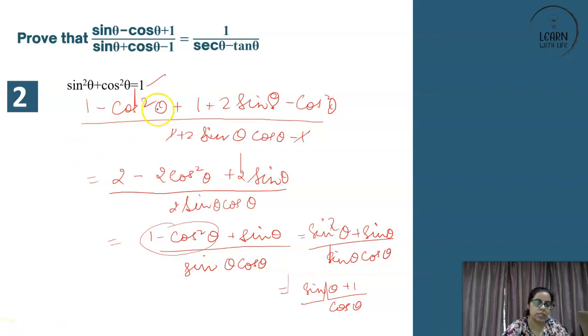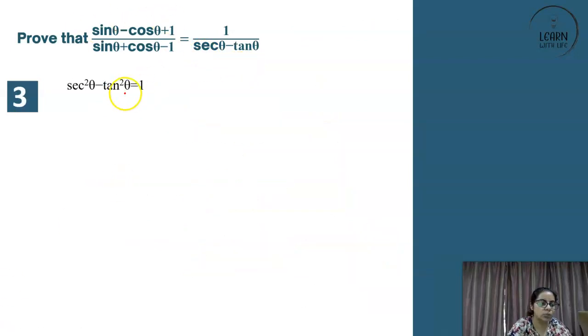Now, here if you see, we will be using something. Why and how we will see. Okay, so sine theta upon cos theta is what? Sine theta upon cos theta is nothing but tan theta. And plus 1 upon cos theta is nothing but secant theta. So you have secant theta plus tan theta. But is it 1 upon secant theta minus tan theta as your RHS requirement? No. So what to do? So directly use this. So secant theta plus tan theta was there that we got till now.